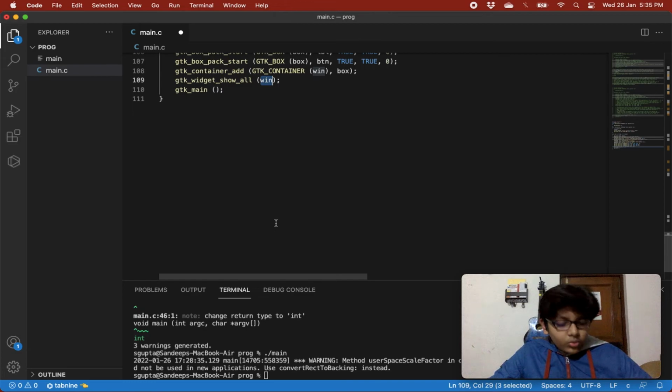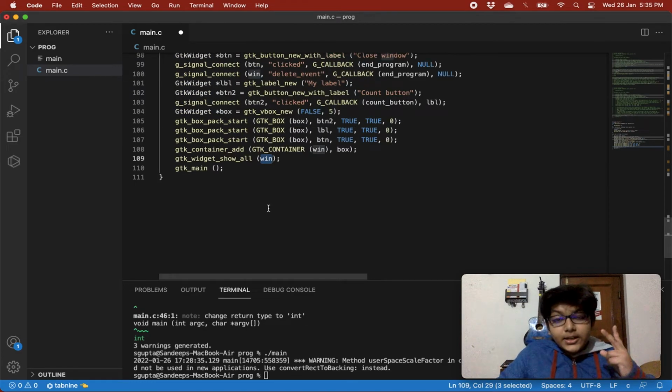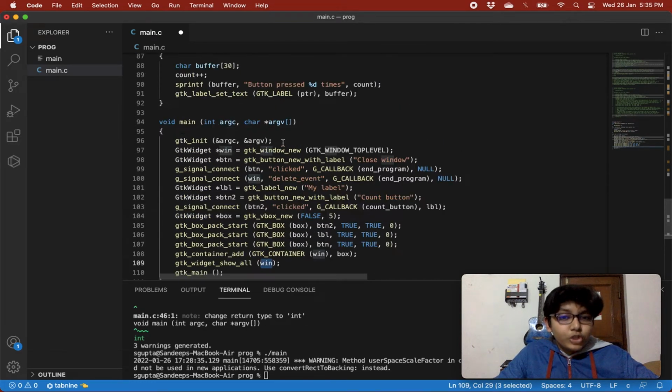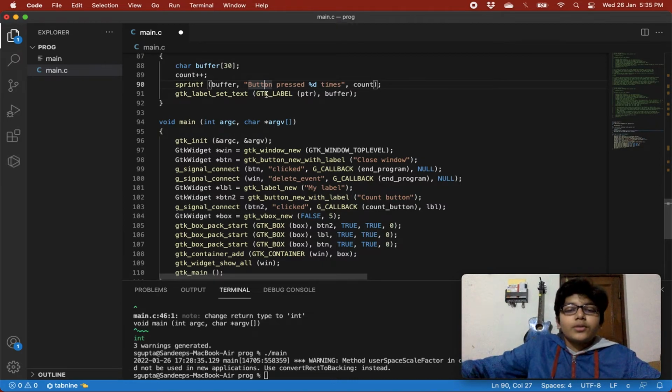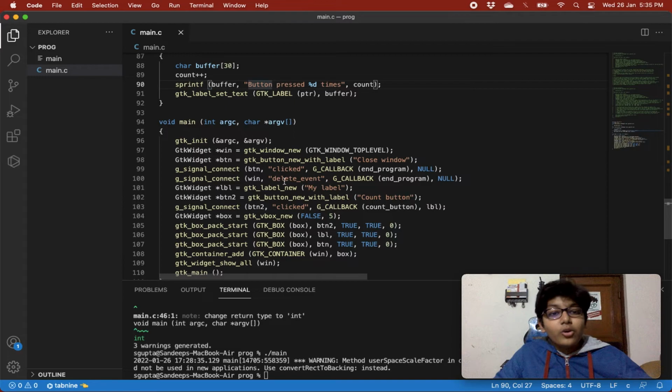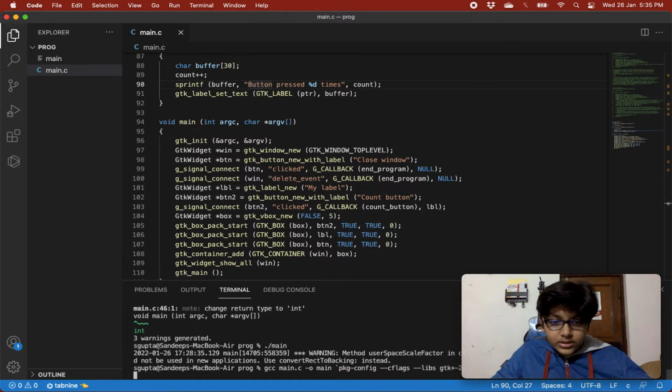So now whenever our button 2 is pressed, first of all it will show button pressed 1 times, then button pressed 2 times, then 3 times, 4 times, 5 times, and it will go on like this. Let's compile this code.